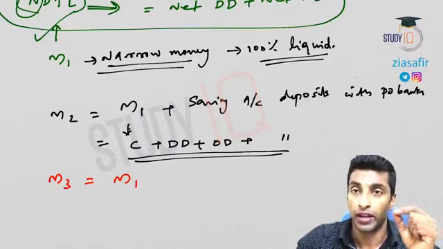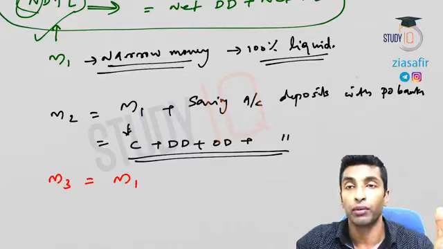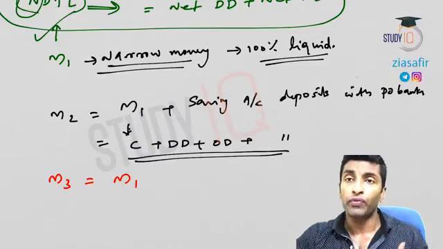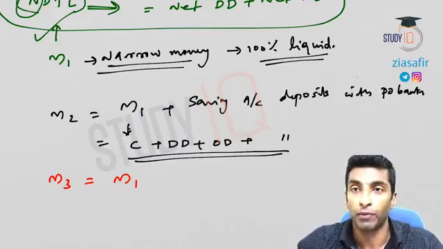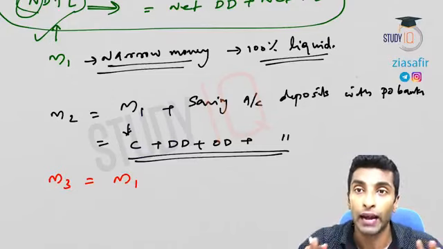Now what we missed out in M1, we have taken the most liquid money, right? We have talked about currency. We have taken demand deposit and other deposit. What we left out? We left out time deposits, right? The net time deposits is what we left out. So we are going to add the time deposits.